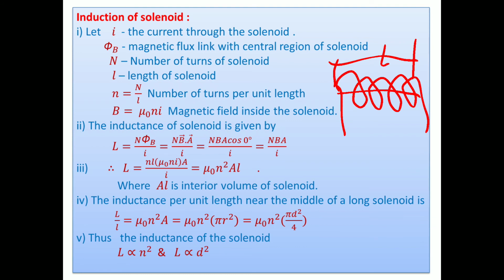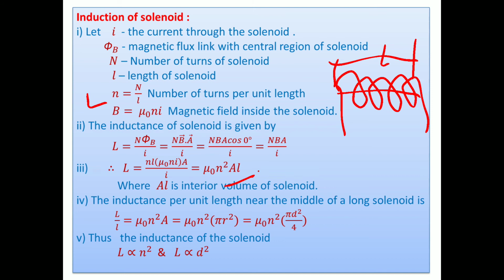N we take as n into l. B is mu 0 n I, into A upon I. So I gets cancelled, and you get mu 0 n square A into l, the inductance.